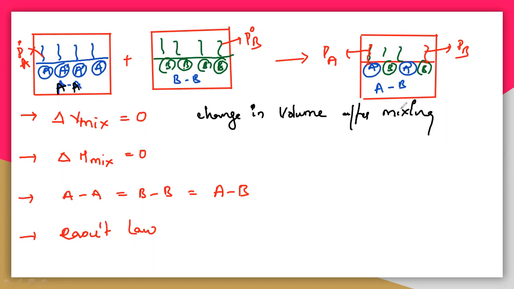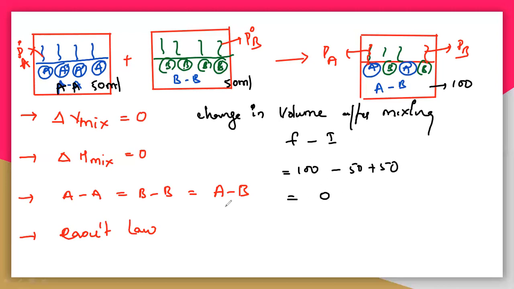So let us take the first one, which is 50 ml. Here also let us take 50 ml. If you are getting 100 ml, then the total solution which you will get is 100 ml. So change in volume means final minus initial. The final volume is 100, and initial you have taken 50 plus 50, which is 100. So 100 minus 50 plus 50 is 0. So here the change in volume is 0.